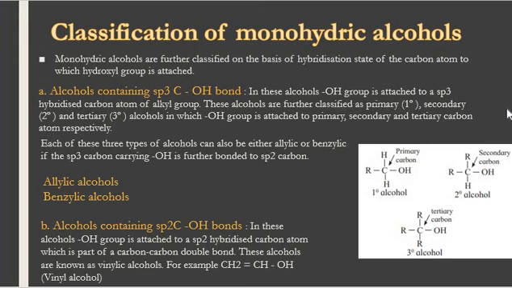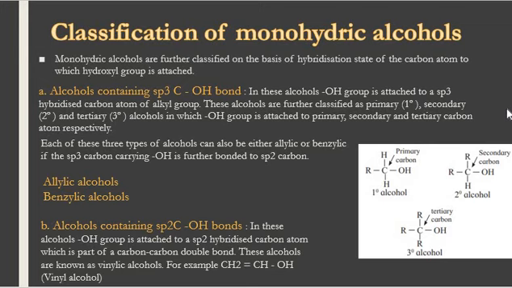Benzylic is the type of alcohol where the OH group is attached to an sp3 hybridized carbon atom, which is further bonded to an aromatic ring. It could be primary, secondary or tertiary, depending upon the compound. The second category is alcohols containing sp2 hybridized carbon where the OH group is present.